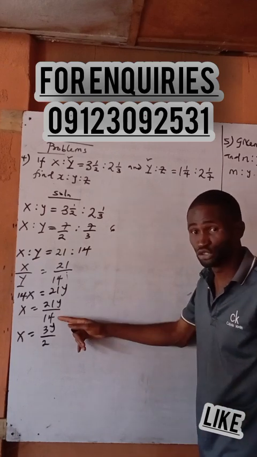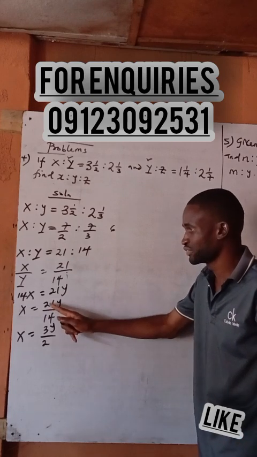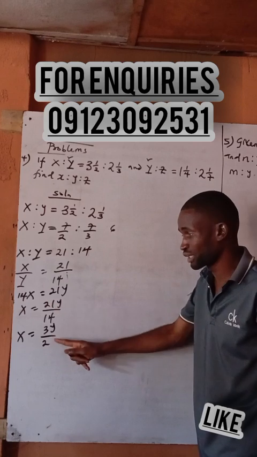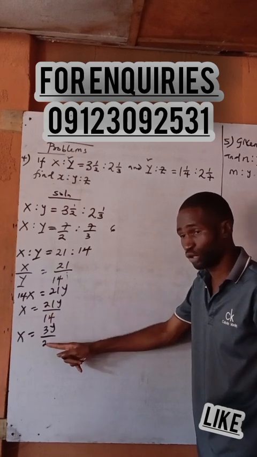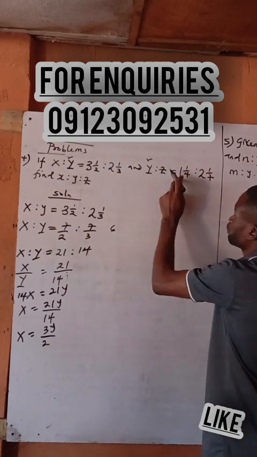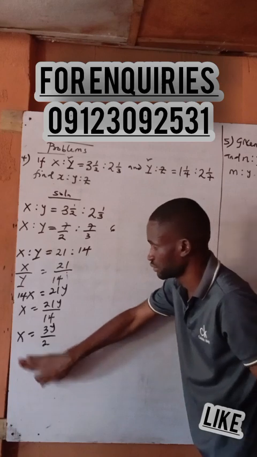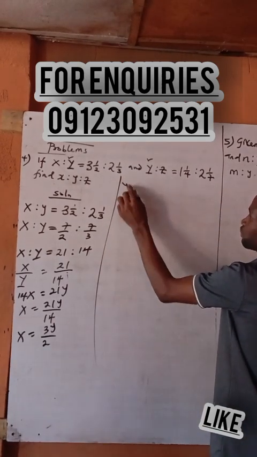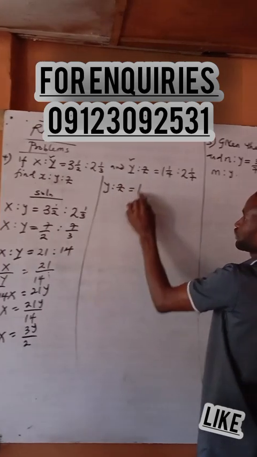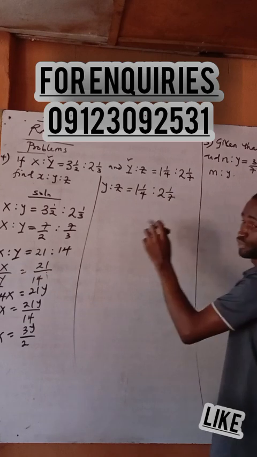You can decide to reduce it from here in case you want. Now let's do this one. Y is to C is equal to 1 whole number 1 over 4 is equal to 2 whole number 1 over 7.